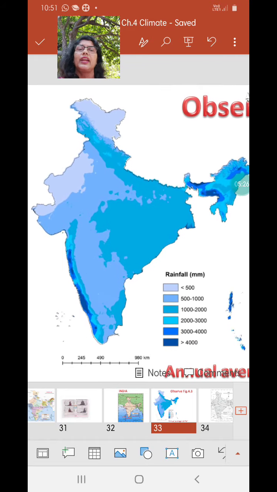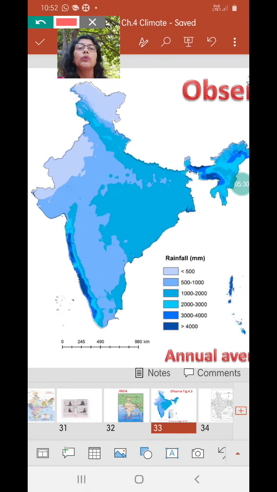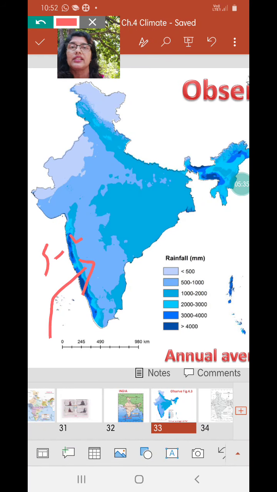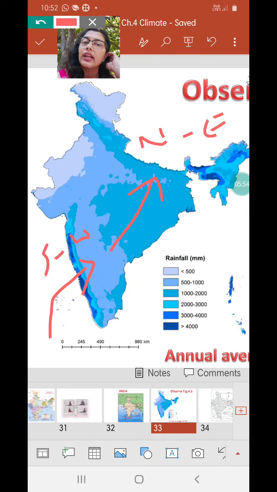I just need a map of India here. Now we have studied that India receives rainfall from southwest monsoon winds, at the beginning of summer, or rather when the summer is maximum. That's in the month of May, when the temperatures are very, very high. The southwest winds bring rainfall to India. They move towards northeast. Now in the month of October, the force of southwest monsoon winds weaken because winter is setting in. As a result, the temperatures are low and the pressures are high.